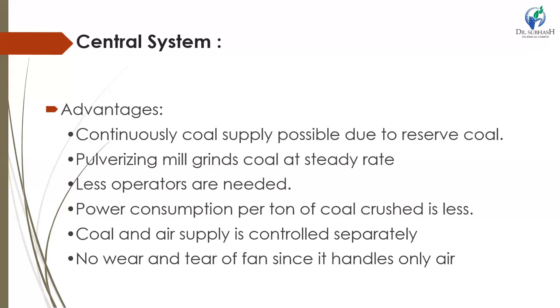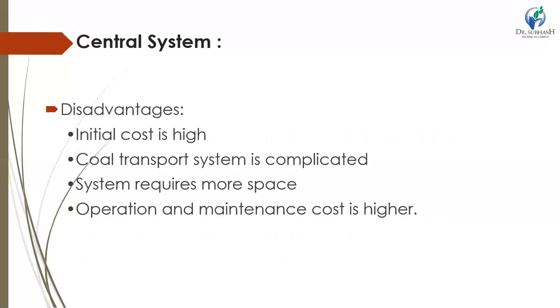Less labor is required. The boiler room can be kept clean by housing the bin system in a separate hall outside the room. So these were the advantages of the central system. There are some disadvantages of the central system. Initial cost is very high, large building space is required for installation, power consumption of auxiliaries is high, operation